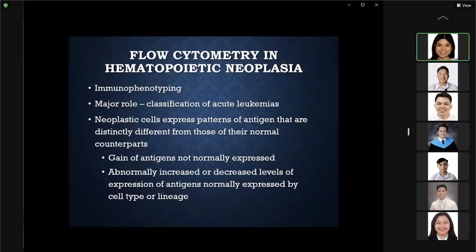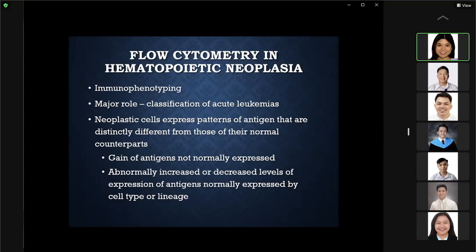But the most important application of flow cytometry is in hematopoietic neoplasia. You can use it for immunophenotyping so that you can identify the type of malignancy that is present, the type of leukemia or lymphoma. So its major role is classification of acute leukemias. Leukemias now are diagnosed by means of the different chromosomal abnormalities that are present: what translocation is present, what deletion is present, and so on and so forth.